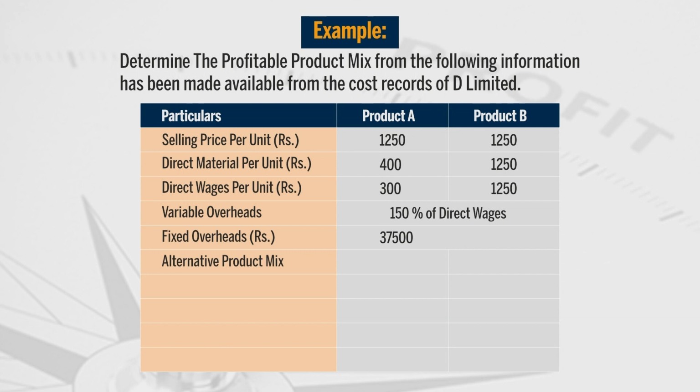Now, there are alternatives before the business unit. There are 4 alternatives we are having, W, X, Y and Z. In W, we are having product A can be manufactured and sold to the extent of 250 units, and product B is also.